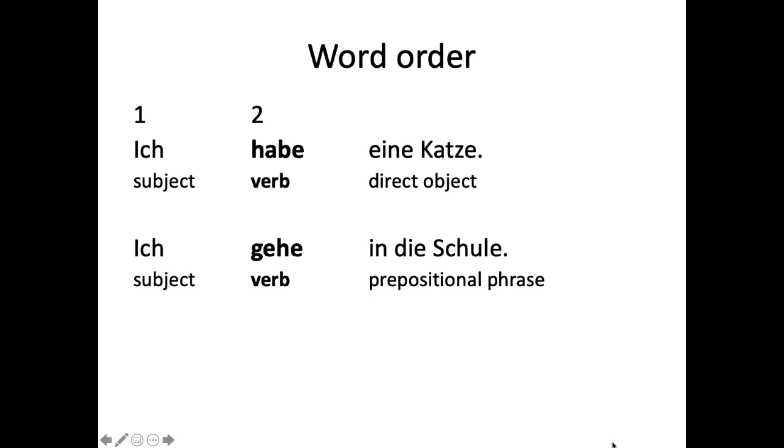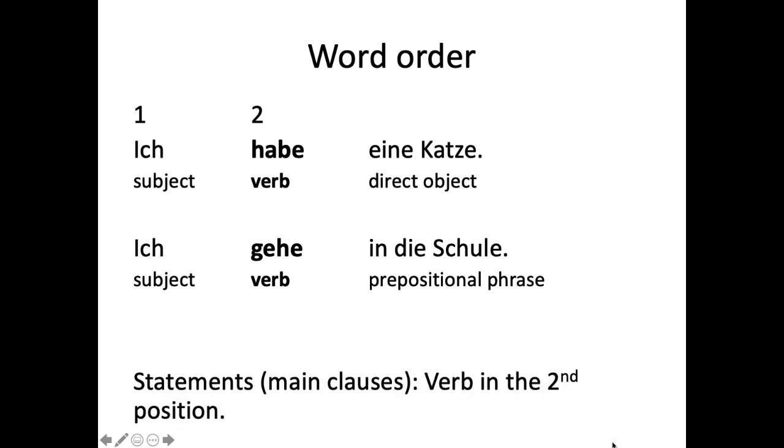So after the verb, you could have any number of things. You could have indirect object, or you could have prepositional phrases or adverbs or adjectives or whatever else you wanted to say. But the important thing to note here is that in statements, in main clauses, independent clauses, the rule is the verb goes in the second position. So here we have our verb in the second position.